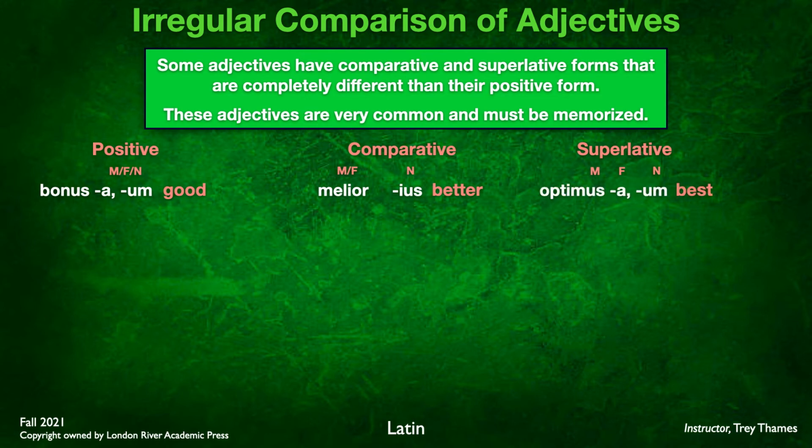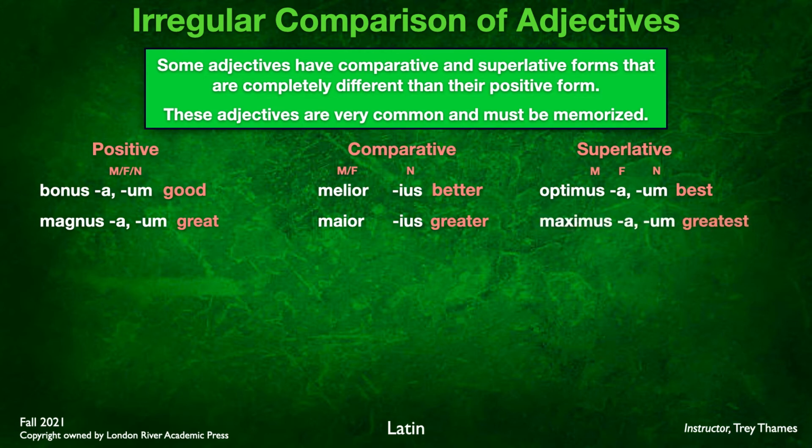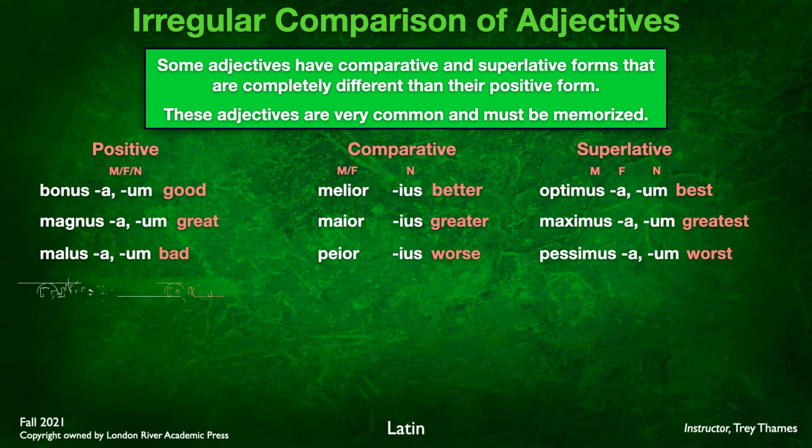This is where Optimus Prime comes from. He's the very best of all the Transformers. We've got magnus, -a, -um, we learned for great or large. And then we've got maior, maius, greater. The word major comes from here. That I will shift into a J in the Germanic and English tradition here. So maior, maius, meaning greater. And then finally the superlative, it's maximus, -a, -um, greatest. We have malus, -a, -um, we've learned that for bad. And peior, peius, is worse. And then finally for worst, we have pessimus, -a, -um. Obviously we get pessimist from here.